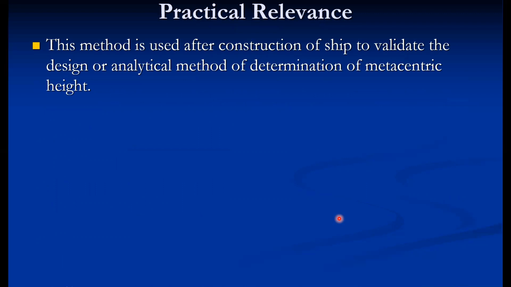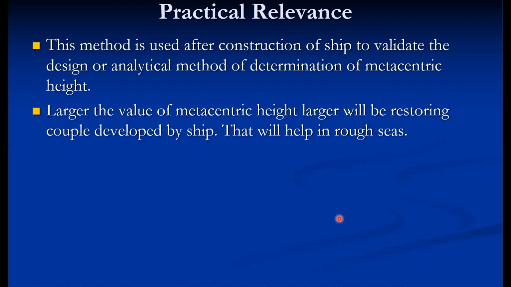This is practically used in most shipping manufacturing companies, as we already saw in the first slide, when the ship is pushed in the seawater to perform that experimental method. So this is practically used for investigating the stability of the ship, or, if the ship is already stable, just to validate whether the metacentric height obtained theoretically is correct or not.